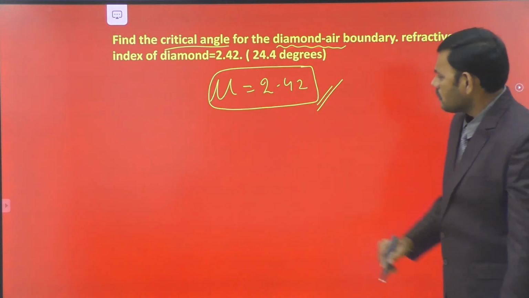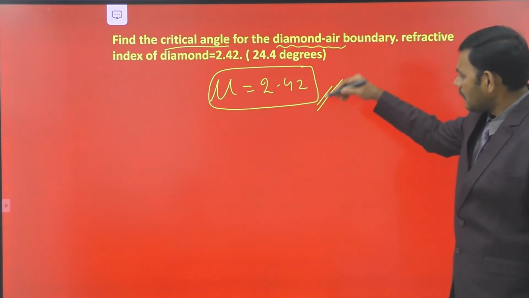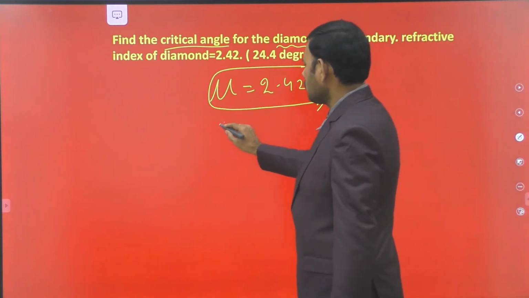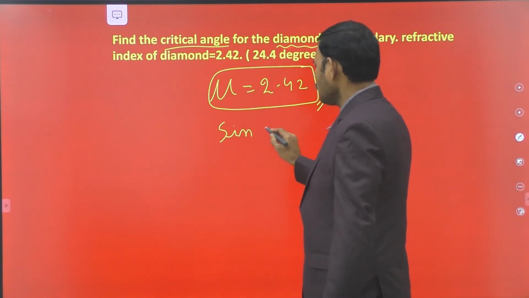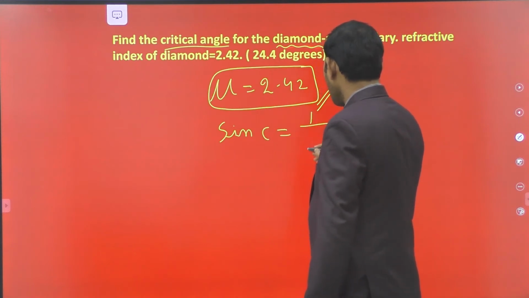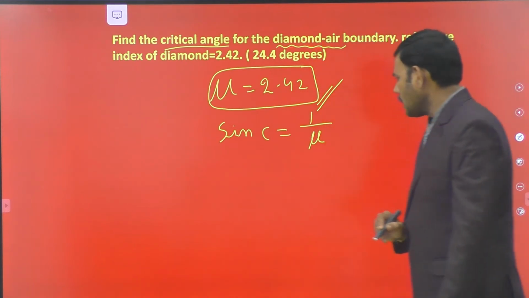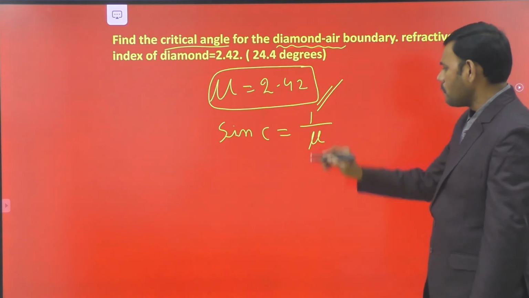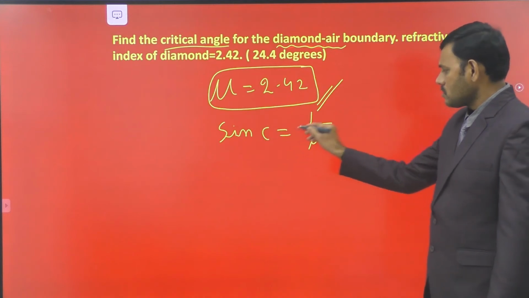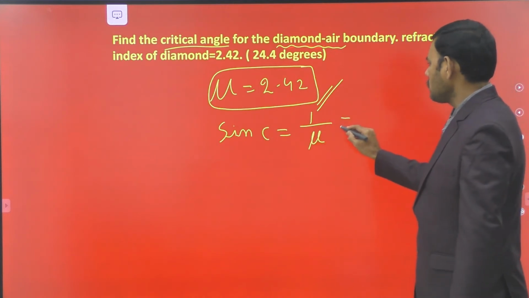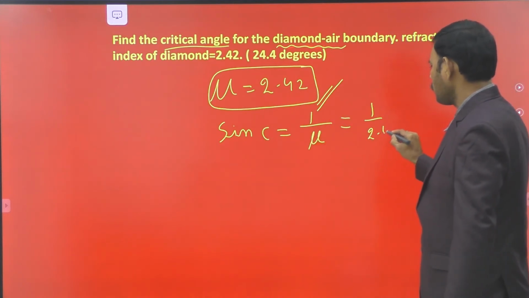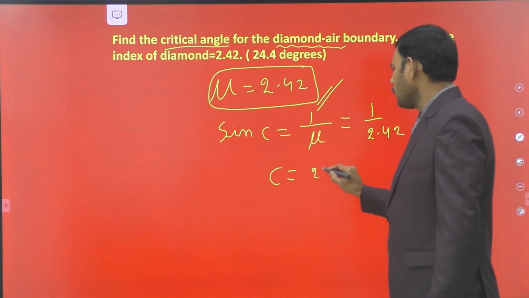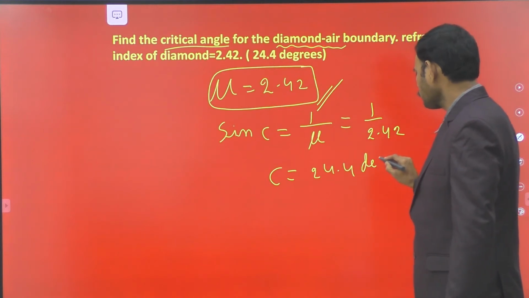So if the refractive index of the diamond is 2.42, for the diamond air interface, what is its critical angle? We know that if the critical angle is C, then sin C is equal to 1 by mu for a denser medium to air boundary surface. If mu is the refractive index of the denser medium, here the diamond, then the simple equation is sin C is equal to 1 by mu. That is equal to 1 by 2.42. From this we calculate C is equal to 24.4 degrees.